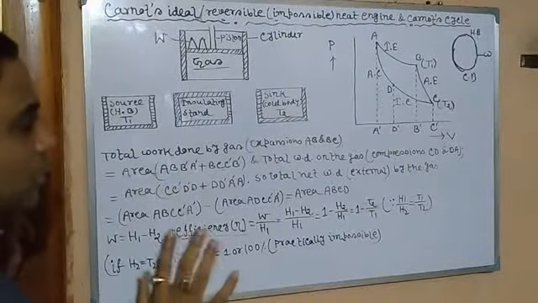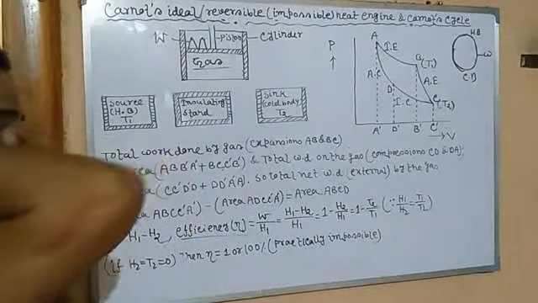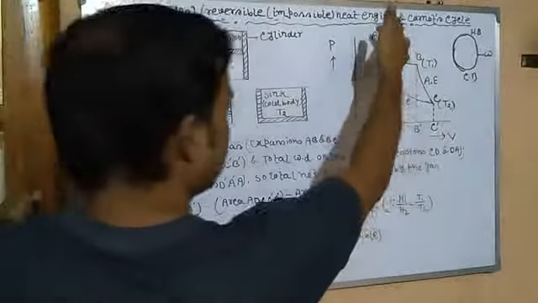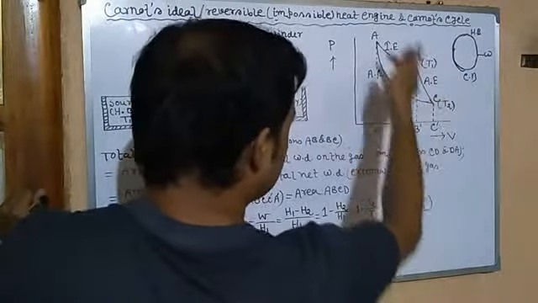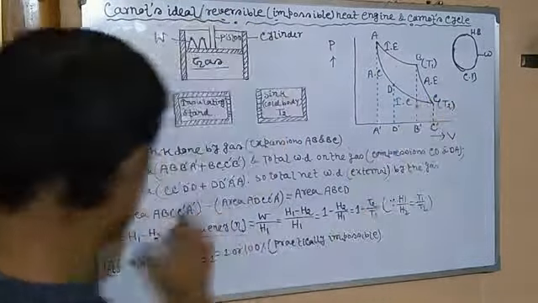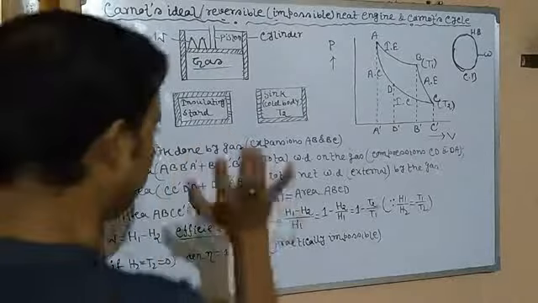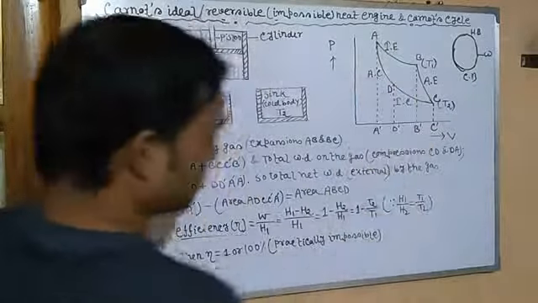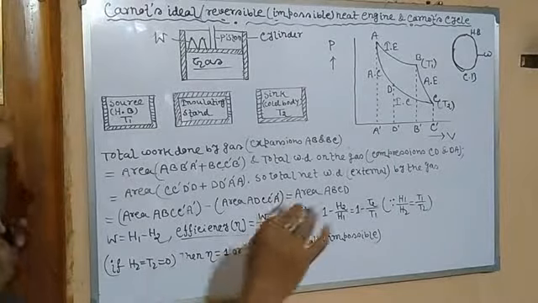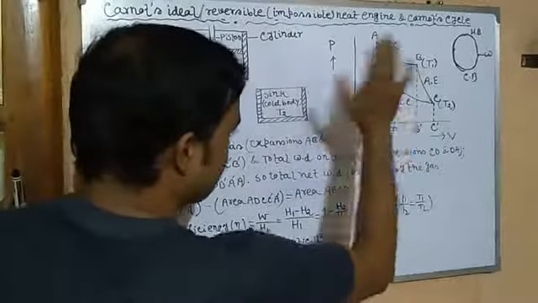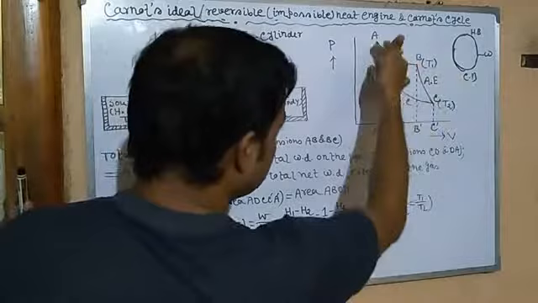So we can say the total work done by the gas during the total expansion, A, B, B dash, A dash plus B, C, C dash, B dash, meaning A, B, C, C dash, A dash, minus the work done represented by the area during compression, that is A, B dash, B dash, A plus B dash, C, C dash, B, this area.